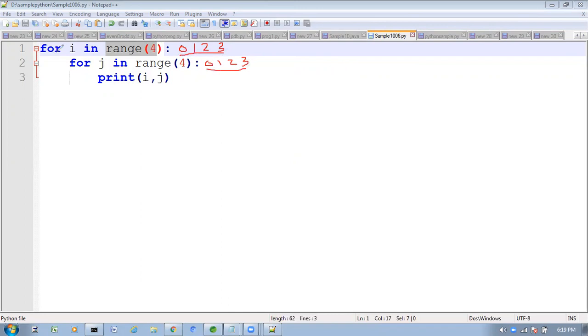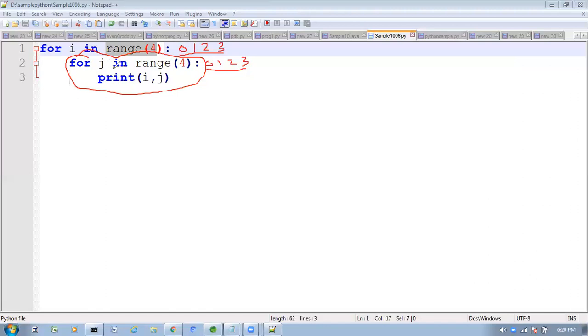see the first for loop. When we go for a for loop, for each element in the given sequence, I want to execute these statements. This for loop I want to execute. Means how many number of times will this for loop execute? For each element: 0, one time; 1, one time; 2, one time; 3, one time.